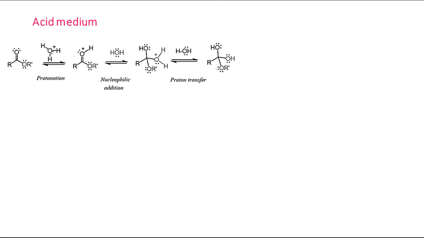Now here we have taken the molecule RCOOR prime, that is the ester molecule. As it is acid medium, we have hydronium ion H3O plus. In presence of H3O plus, the first step is protonation. This lone pair is taking the proton from here, and now we have a neutral water molecule, and on this oxygen there is a positive charge because one hydrogen is now attached to this oxygen.